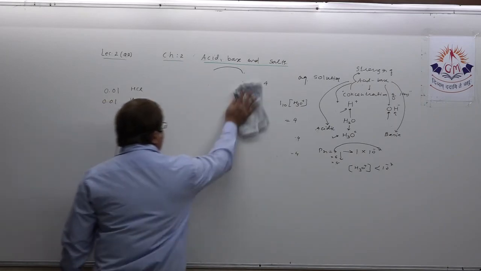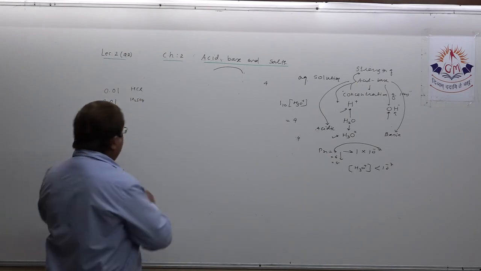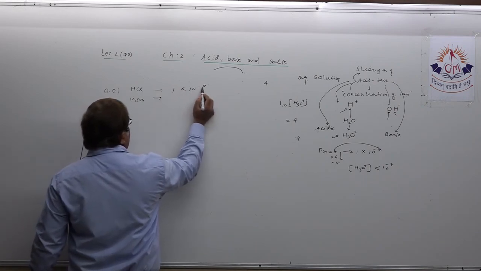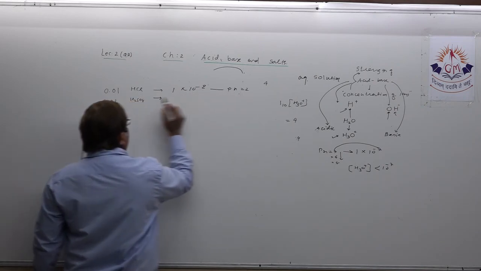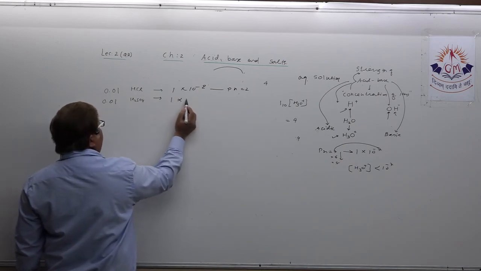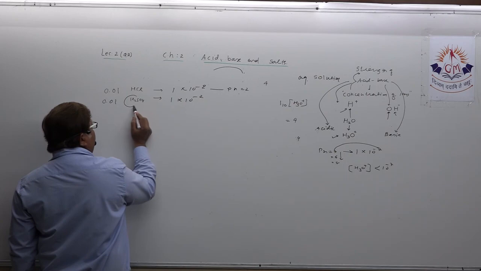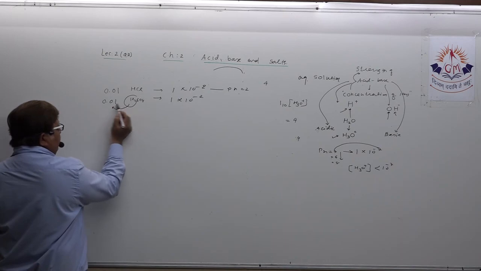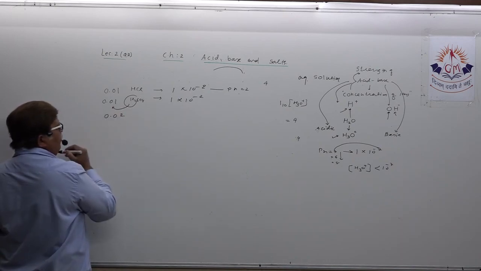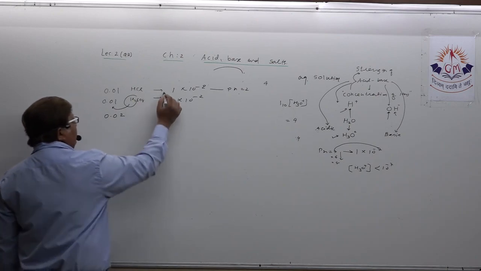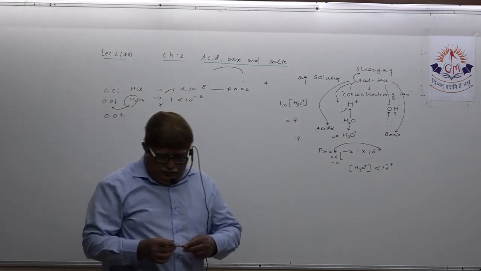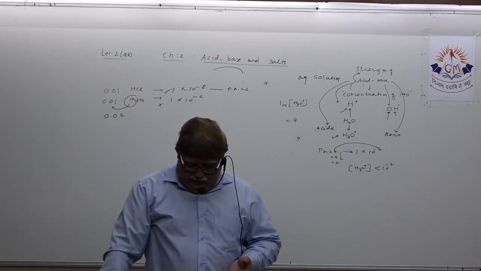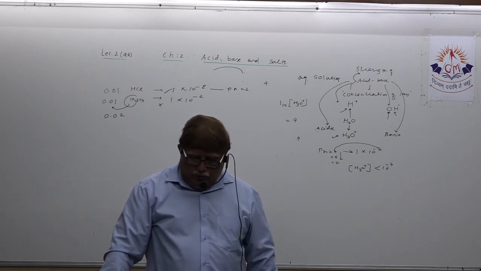Try to understand this. Here, 1 into 10 raised to minus 2, so pH 2. But this is not actually 1 into 10 raised to minus 2. There are 2 hydrogen ions, so the concentration has to be multiplied by 2. So this is 0.02, not the correct answer. This is the correct answer. So that MCQ also, and the rest you all know. Next MCQs you can solve by yourself.